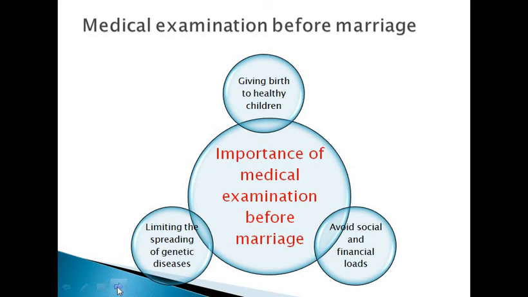Also, some genetic diseases can be transmitted from one generation to another. So when they go to the hospital, the medical staff will give them counseling about the rate of transmission of these genetic diseases. So at the end, they can give birth to healthy children to avoid the appearance of diseases in the new generation. By this way, we can limit the spreading of genetic disease and reduce the number of handicaps in the community. Also, they will avoid the social and financial load of having a handicapped child.